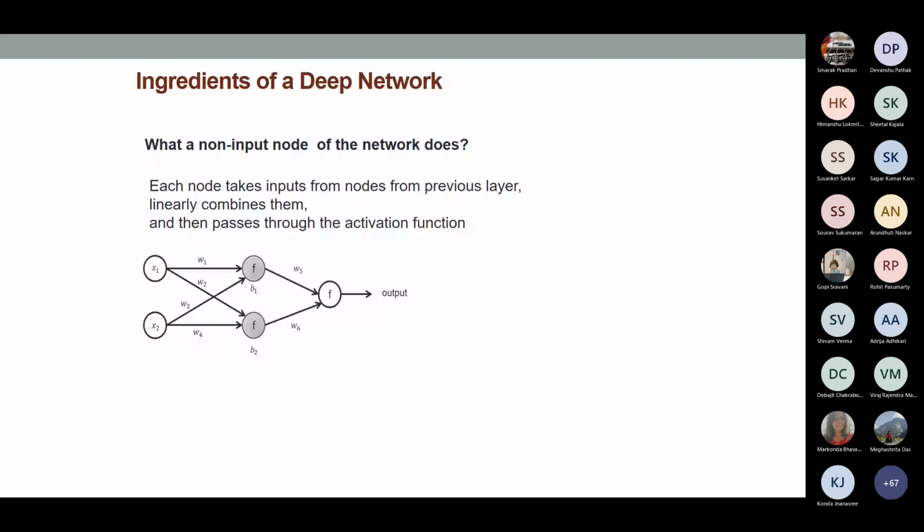Now, what does a non-input node of the network do? You have seen the input node, the output node, and the hidden nodes. The purpose of a non-input node is to take information from the previous layer, linearly combine it, and then pass it through the activation function. The activation function is going to determine the non-linearity, something like what we have seen in the last lecture, the right side of this curve, the left side of this curve, and things like that.